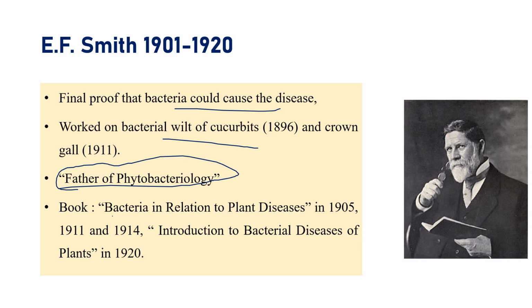His books include Bacteria in Relation to Plant Diseases, with volumes published in 1905, 1911, and 1943, and Introduction to Bacterial Diseases of Plants in 1920. Among the four Koch's postulates, the first three were given by Robert Koch, and the fourth Koch's postulate was given by E.F. Smith.